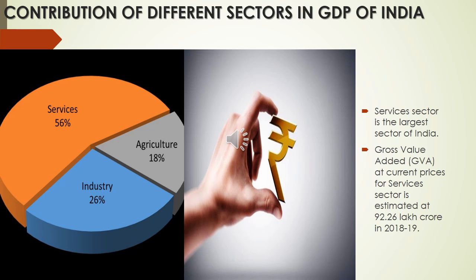So gross value added, GVA, means the measure of the value of goods and services produced in an area, industry or sector of an economy. GVA is equal to GDP plus subsidies, that is direct taxes and sales taxes. That means GDP along with the taxes.